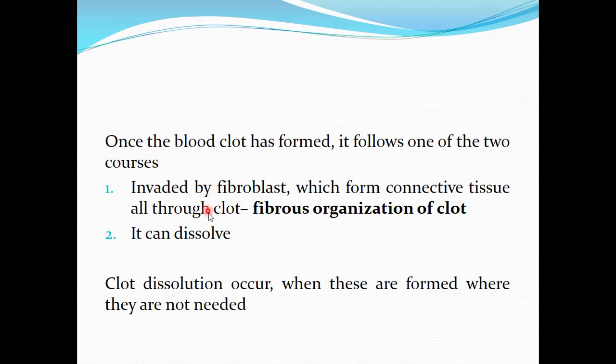The second point that we said is that it can dissolve. The clot is dissolved when it is formed at an abnormal place, at a place where it is not needed. For example, if blood leaks into the interstitial tissue and clots there, the fate of the clot in the interstitial tissue would be that it will be dissolved, because it is not needed at that place.